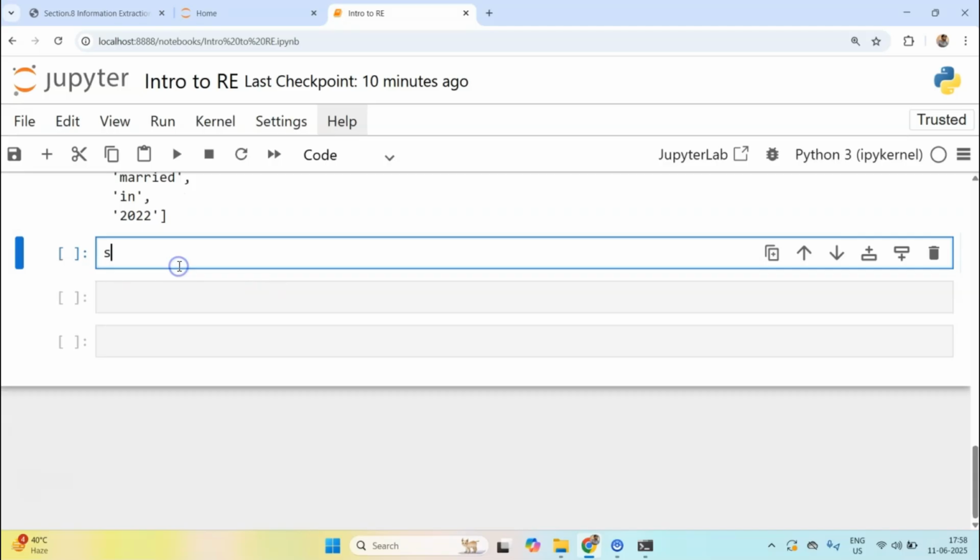Before we do that, let's create a sample sentence which does include email and phone number.